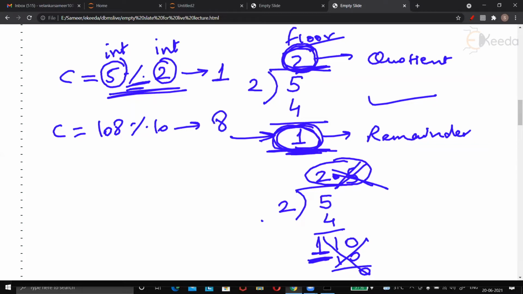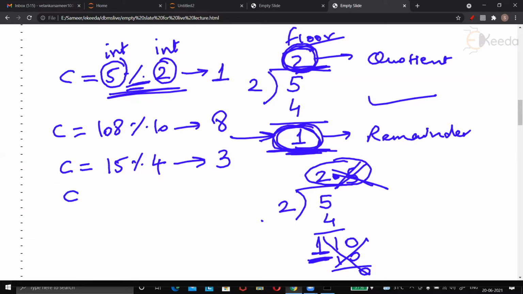Just keep checking. Suppose I say 15 % 4. Now 4 into 3 is 12, and what remains is 3. You can't divide 3 further with 4. So 3 is the remainder. I guess you are understanding it.